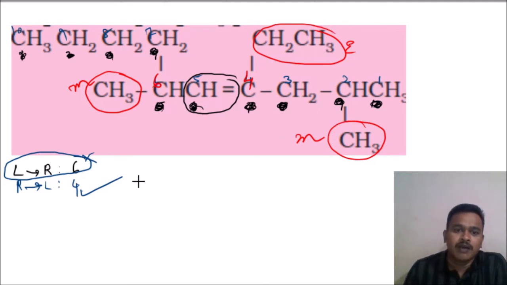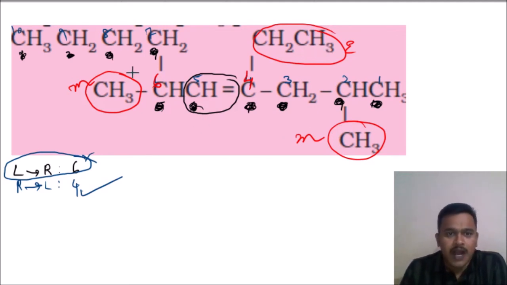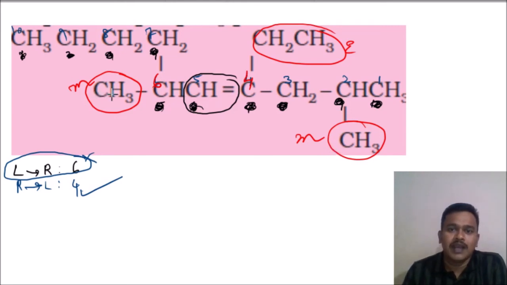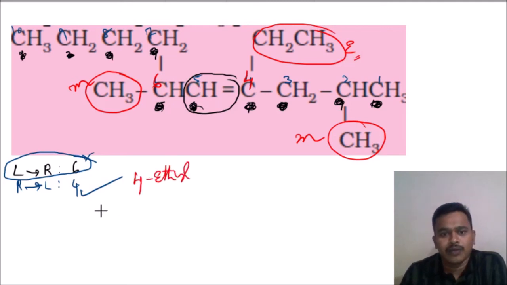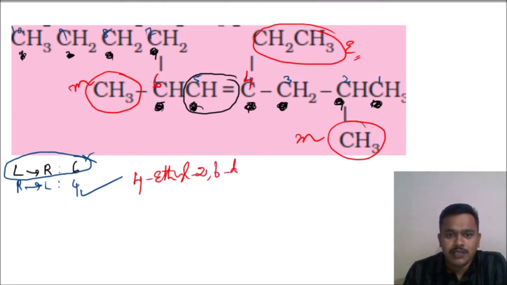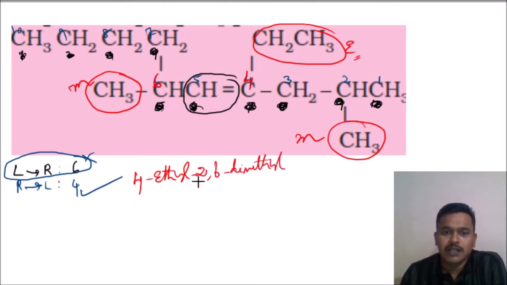While writing the name, first prefix, then root word, then suffix. Under the prefix, all the branches. We have to arrange these branches in alphabetical order. So methyl and ethyl, which will come first? E has to come first. Which position? Fourth position. 4-ethyl, and sixth position methyl is there, and second position methyl is there. So 2,6-dimethyl. This is the prefix.